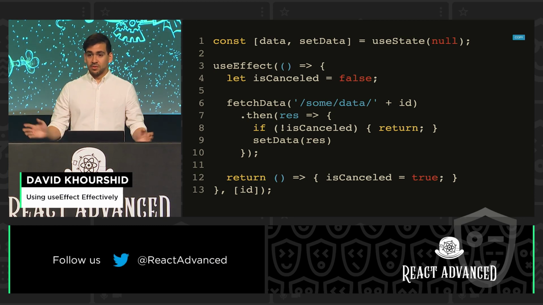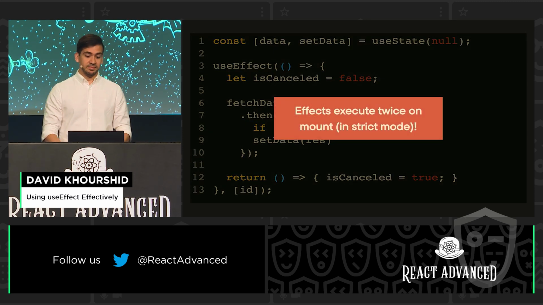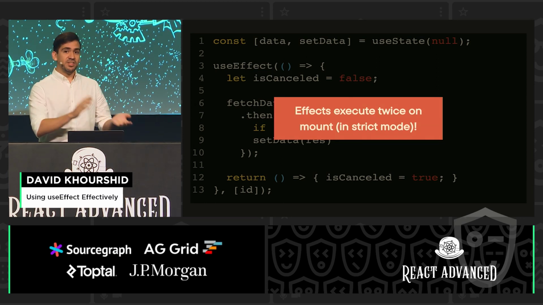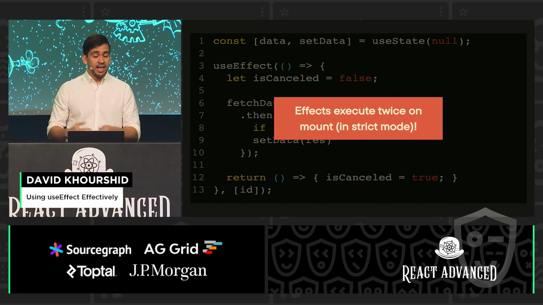And this worked well for a while, until React 18, where effects execute twice on mount. So when I first discovered this, I didn't know it was a React 18 thing. I'm like, am I doing something wrong in my code? What did I do?